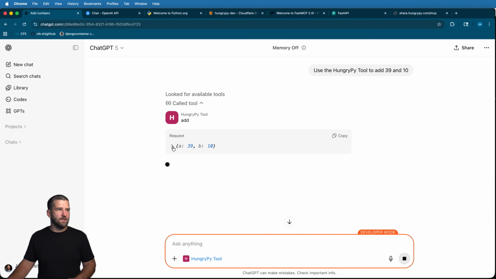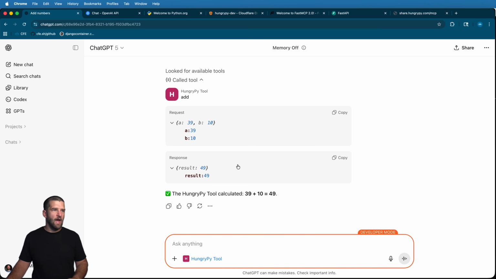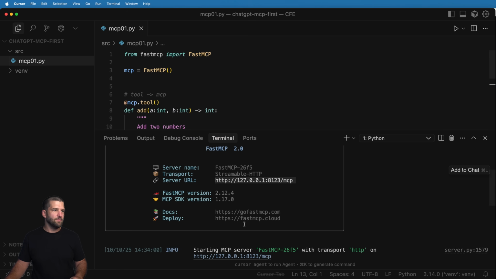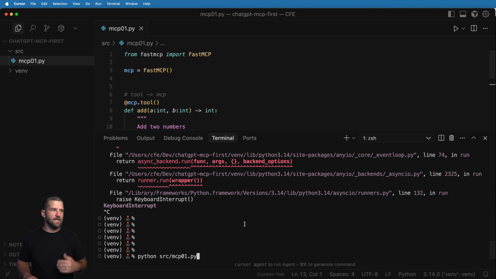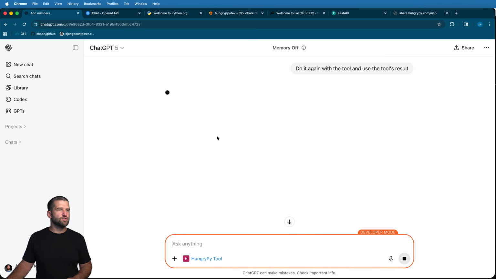Now, what's really interesting about this is it's showing the different arguments and the names of those variables. And of course, it gives back the same result in there. I'm going to try it again with something different. This time, I'm going to change this and multiply it by some weird number, right? So obviously, that is not the correct adding of this number. I'm going to restart my server with Control-C and just rerun it again, and then we'll try it again. And let's say do it again with the tool and use the tool's result. Okay, so now ChatGPT should call it once again to my actual tool.